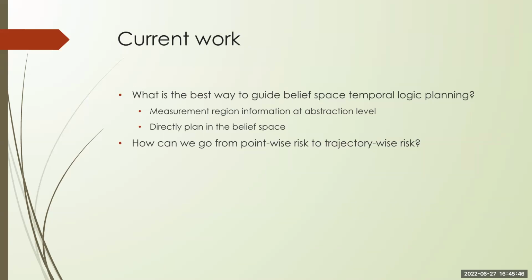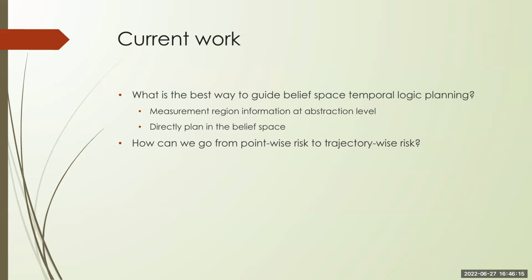And some current work that we're working on is looking at what the best way is to guide the belief space planner when we're having a multi-layered framework. And one idea we have is to add measurement region information to the high-level abstraction, or directly planning in the belief space for the high-level planner. And there's both pros and cons to each method,